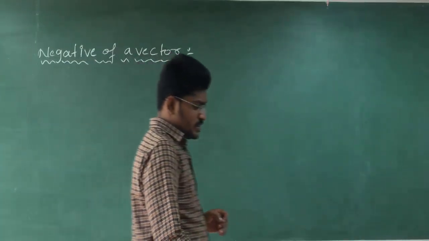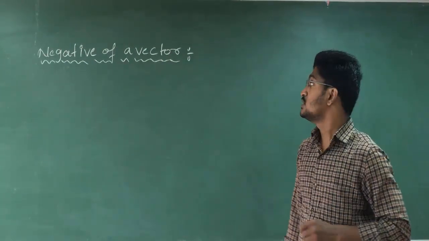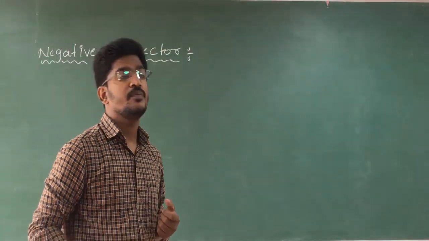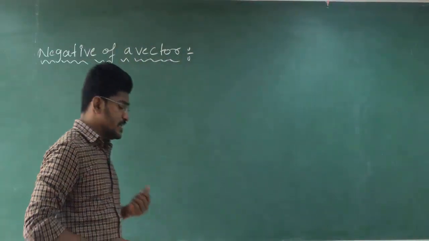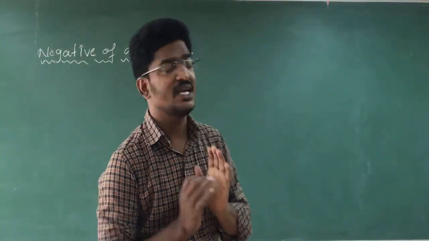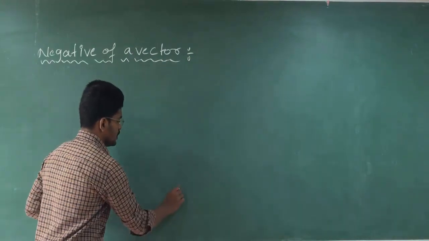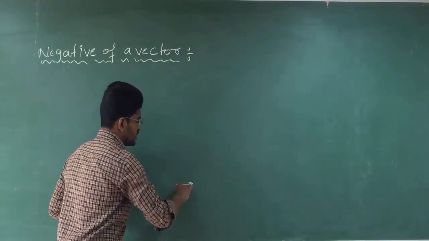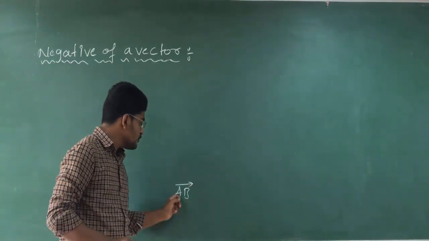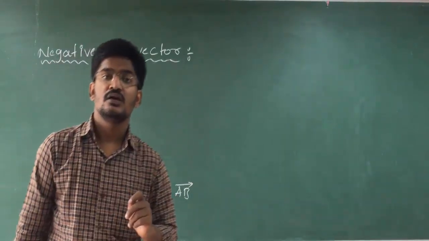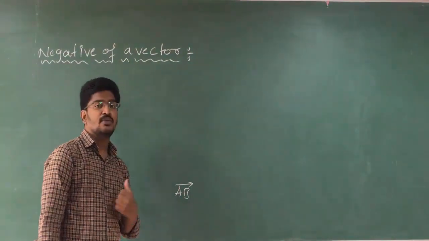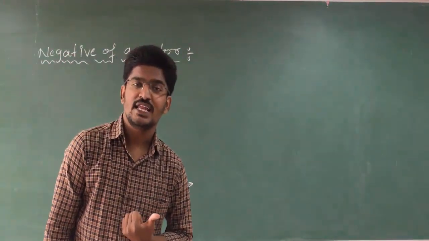Okay, students, let us see the next definition, that is negative of a vector. Clear? Negative of a vector means one vector will be given to you. For example, let us take vector AB is given. Now we want to know the negative of this vector AB. Then what is the negative of vector AB?